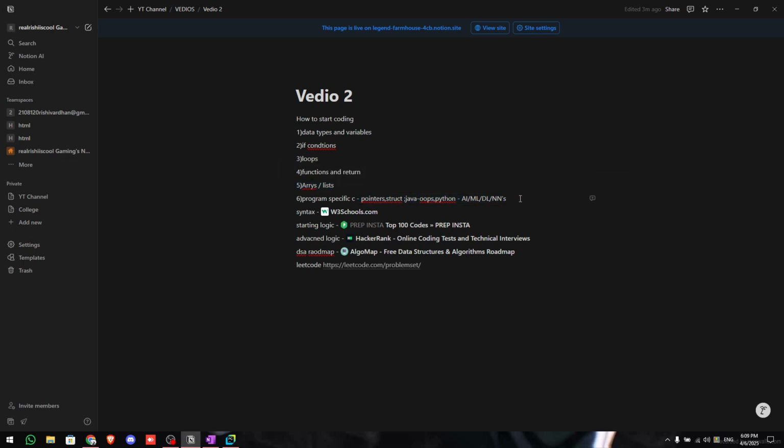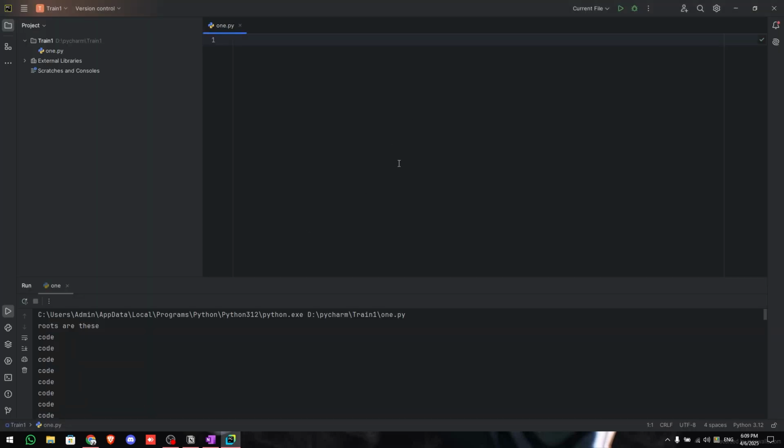These I'll refer to as program specific. For example, in Python you can use something like NumPy, TensorFlow, which only work in Python. They don't really work in other languages, and they're not built for other languages. In C, let us say we have something called pointers. It's only there in C, not in other languages, and so on.